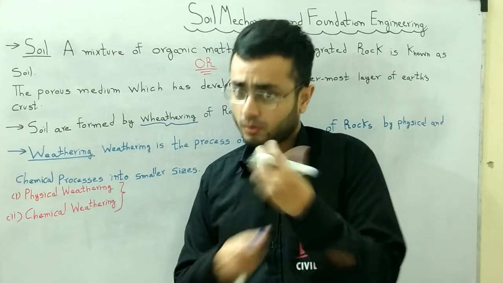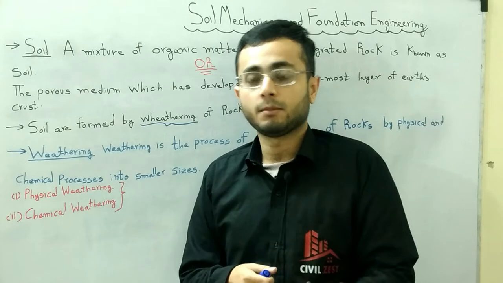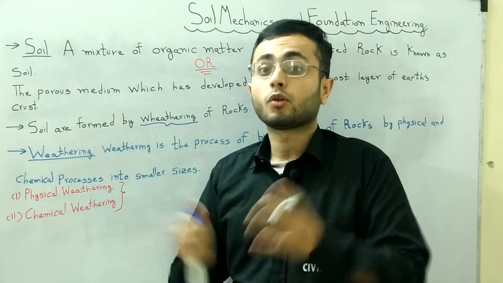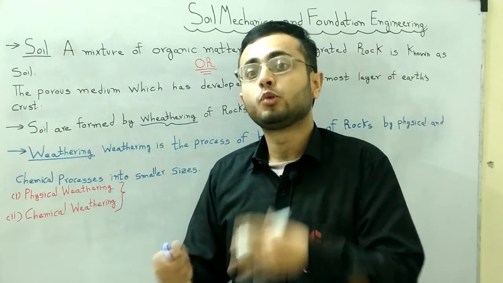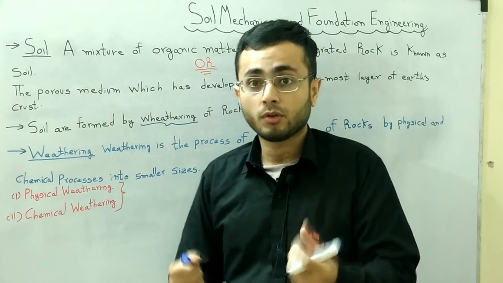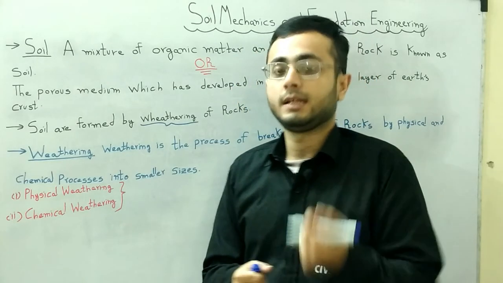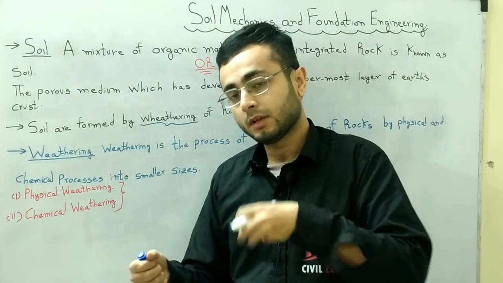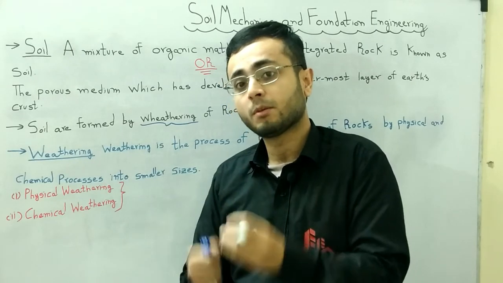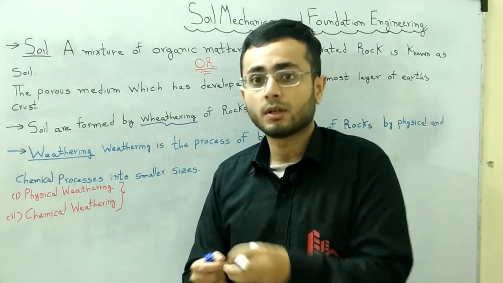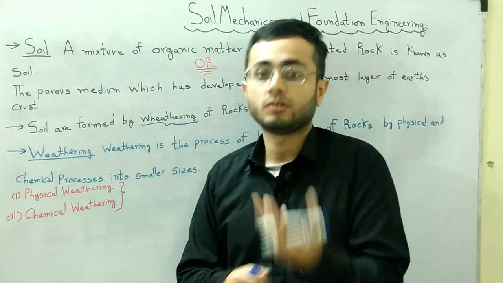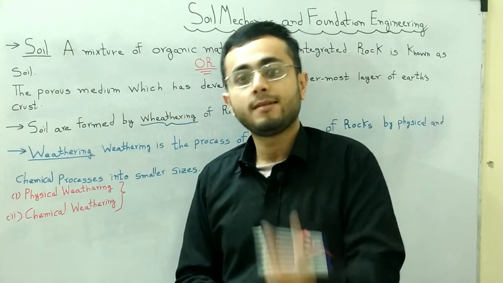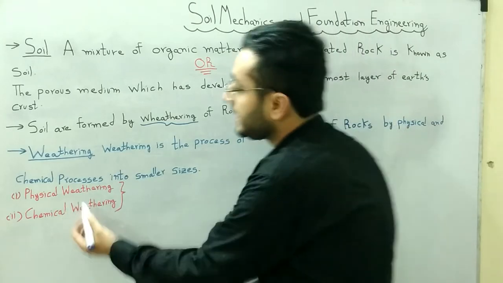Now it can be by some physical process, or by some chemical process. Physical process means the change of temperature. The change of temperature allows the rock structure to expand or contract, and due to that expanding and shrinking, there will be disintegration or weathering in the rock. But when water is added to the rock, or water collides with the rock, then some mineral or other chemical present in the water will react with the rock, and its structure changes. It is also disintegration, and the rock converts into smaller pieces. So basically, weathering can be of two types: physical weathering and chemical weathering.